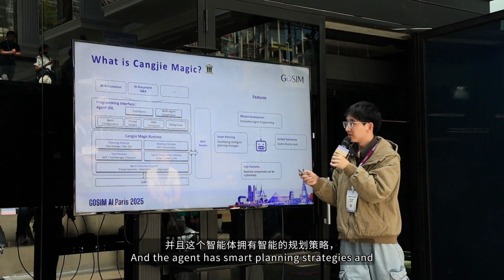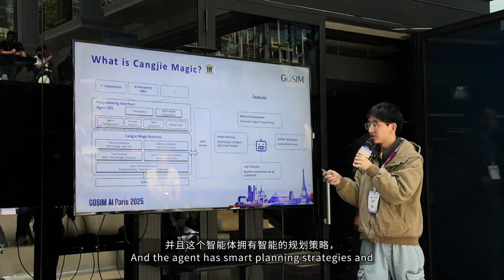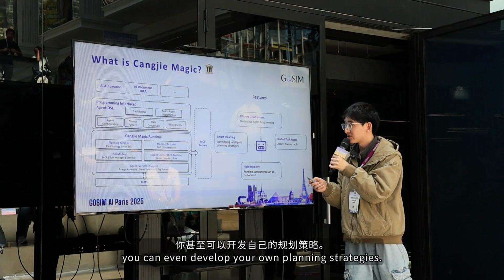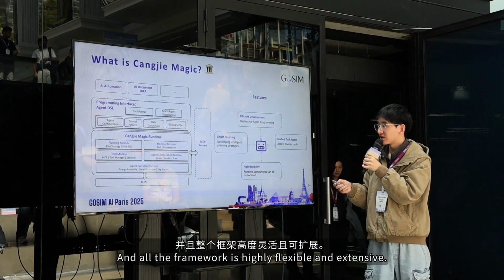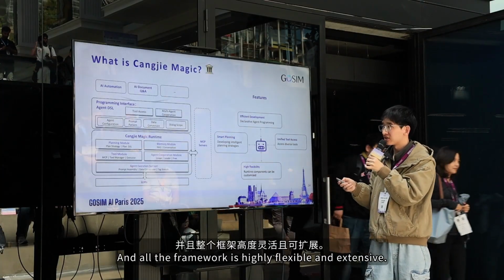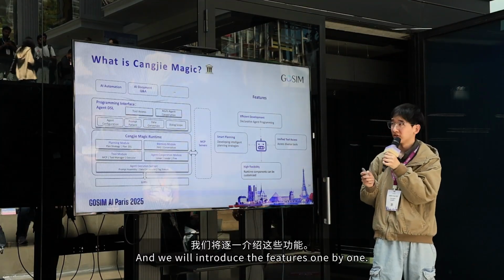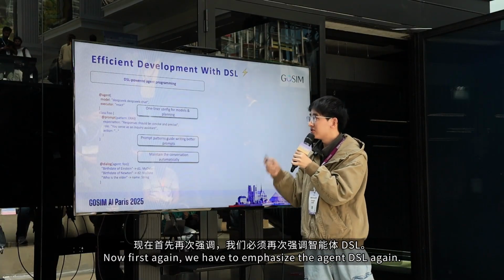And the agent has smart planning strategies, and you can even develop your own plan strategies. And the whole framework is highly flexible and extensible. We will introduce these features one by one. Now, first again, we have to emphasize the agent DSL.